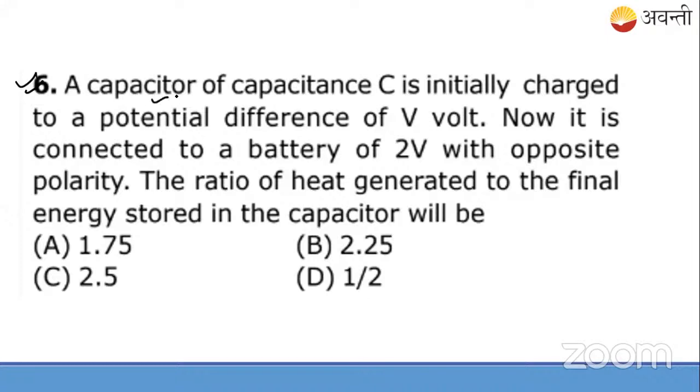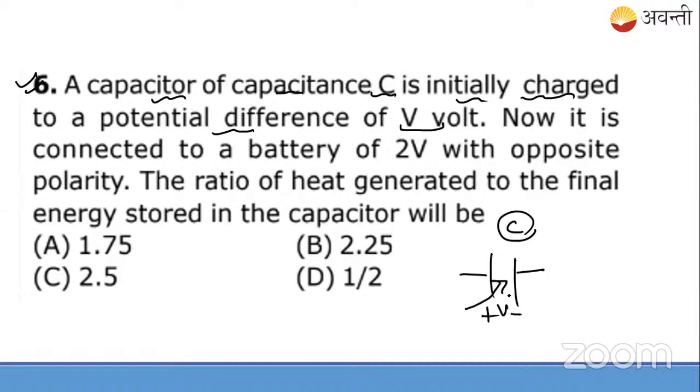A capacitor of capacitance C is initially charged to a potential difference of V volt. So suppose you are having a capacitor of capacitance C. It is initially charged to a potential difference V volt. So initially the capacitor is charged with the V volts, and now it is connected again with a 2-volt battery.